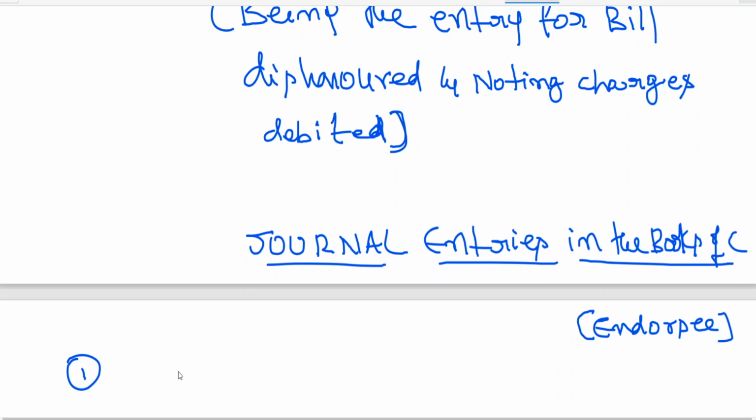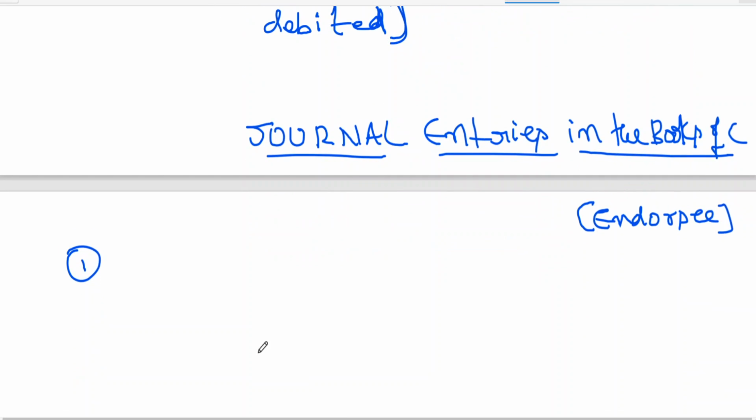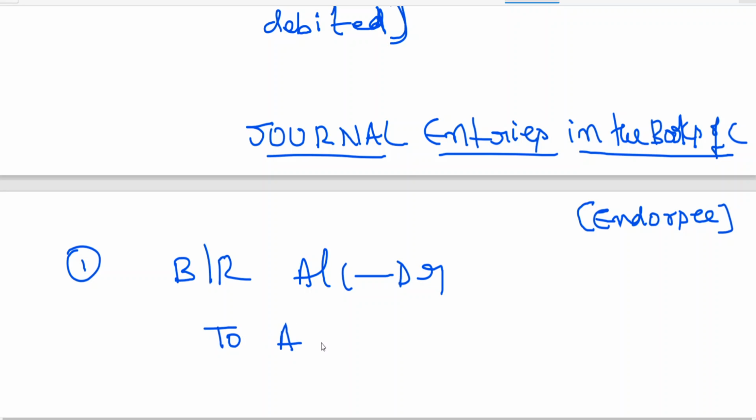Entry for endorser in the books of endorser. Bills receivable account at R to A account. Who is A, sir? Endorser. $50,000.